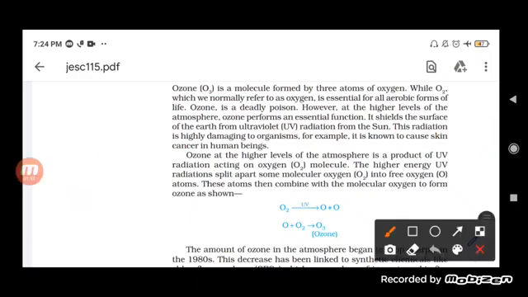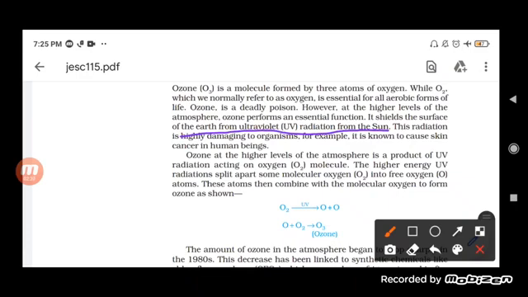So ozone is very poisonous, but it is really essential when it is present at a higher altitude or at a higher level. Why is it essential? In what way can we say that ozone is a good one? Basically it acts as a shield. It shields the surface of the earth from the ultraviolet radiation from the sun.